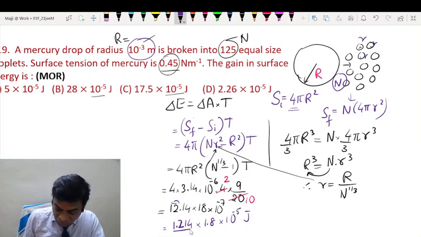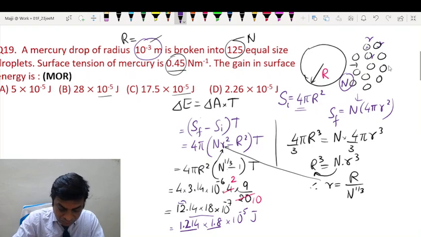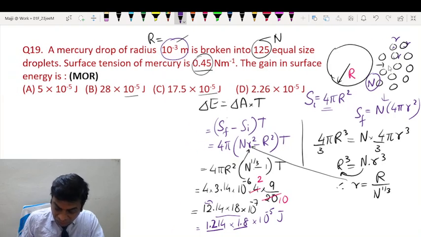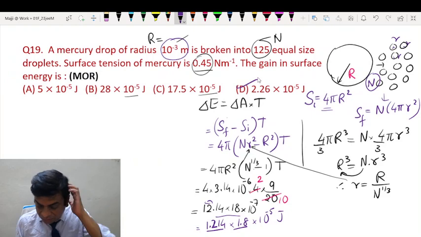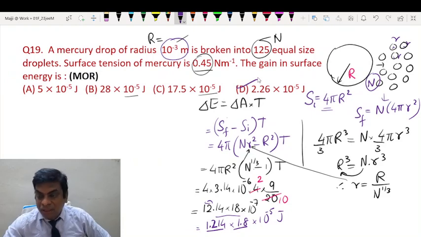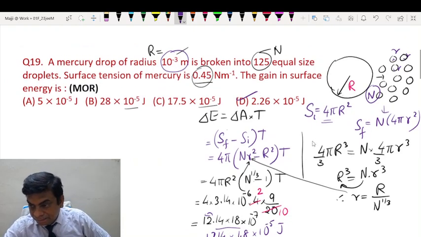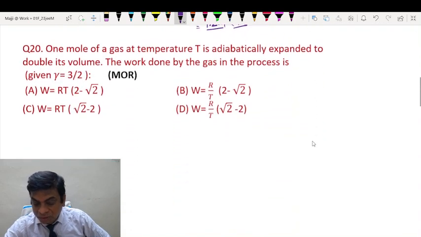So this is 1.2 into 1.8. So 1.8 multiplied by 1.2 is slightly more than 1.8. That will be somewhere around 2.26, so into 10 power minus 5. D option is the correct option. Moving to the next question.